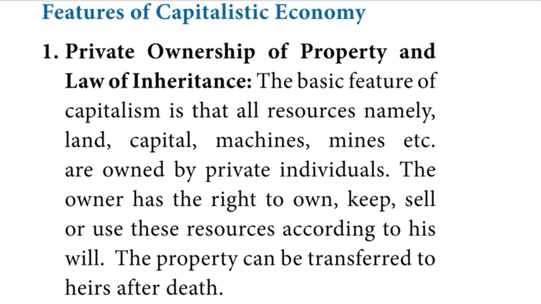Features of capitalist economy. First, private ownership of property and law of inheritance. The basic feature of capitalism is that all resources, namely land, capital, machines, mines, etc., are owned by private individuals. The owner has the right to own, keep, sell or use these resources according to his will. The property can be transferred to heirs after death. In short, private ownership of property, factors of production, assets, firms and factories and other institutions are the cardinal features of a capitalist economy. Private ownership implies the right of inheritance as well.